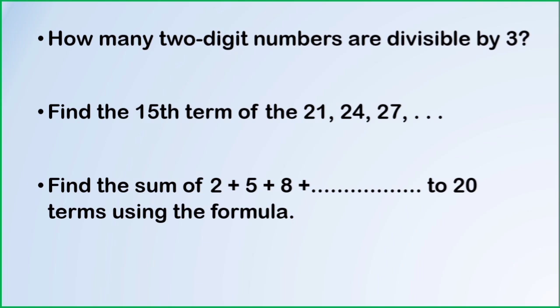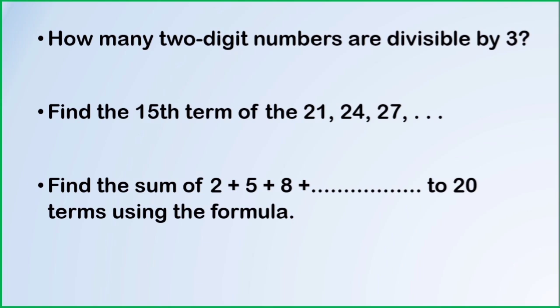Next, how many 2-digit numbers are divisible by 3? List down all the 2-digit numbers which are divisible by 3. The 2-digit numbers start from 10. The number divisible by 3 will start from 12, that is 12, 15, 18 and so on. And the last term will be, what is the last 2-digit number?